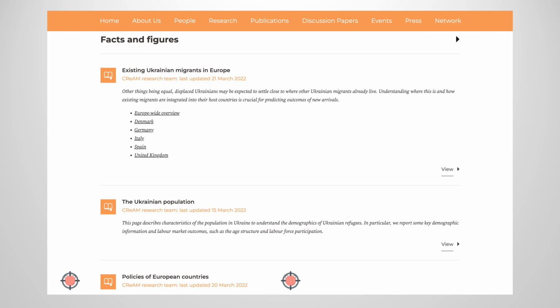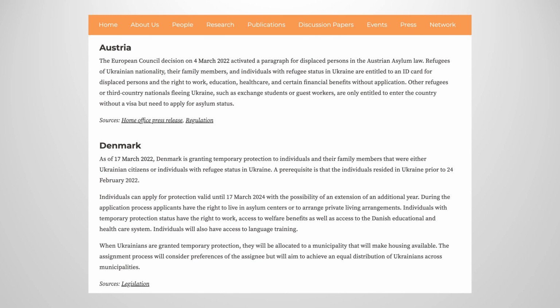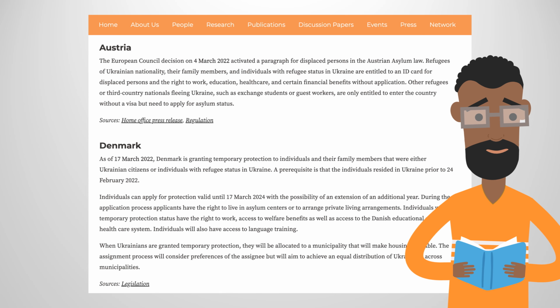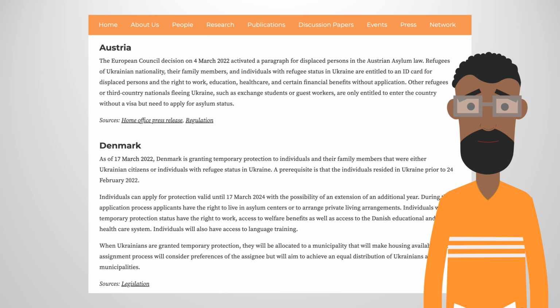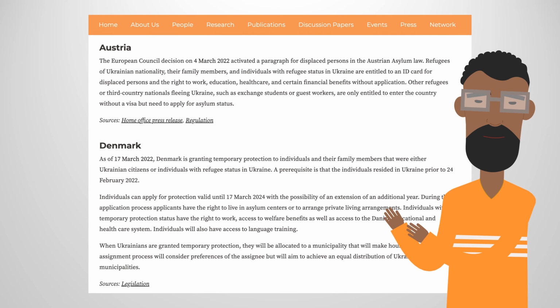Let's also look at the page explaining national policies towards Ukrainian migration. Linked at the top are descriptions of general European Union policies as well as a selection of countries. Each selection contains a paragraph explaining the general policies paired with a link to further information. Now, let's look at the EU section.